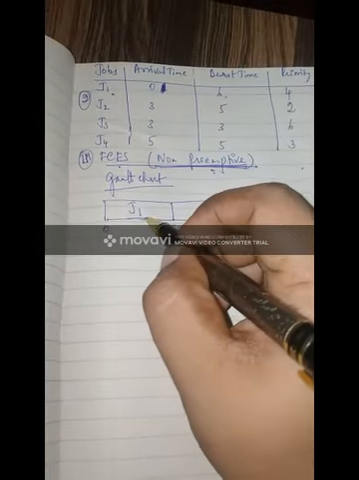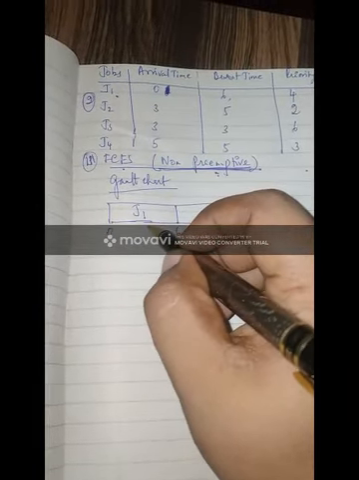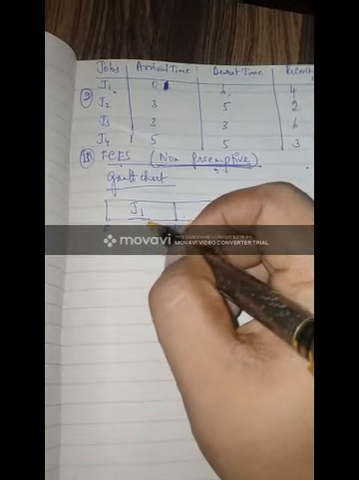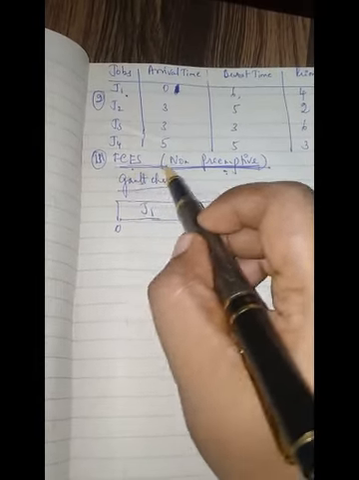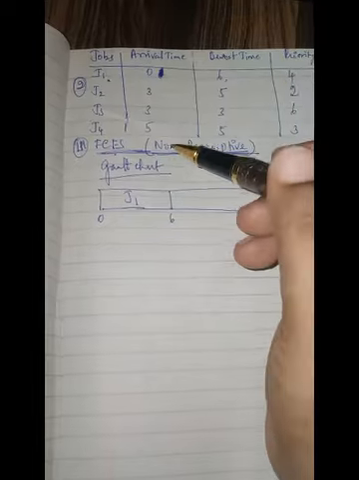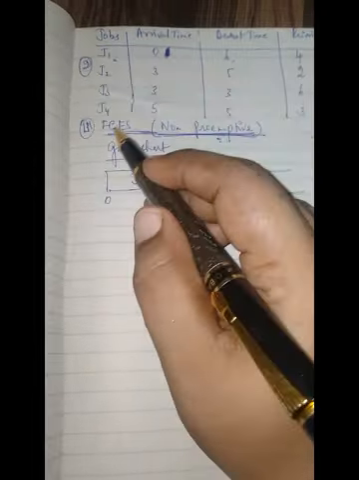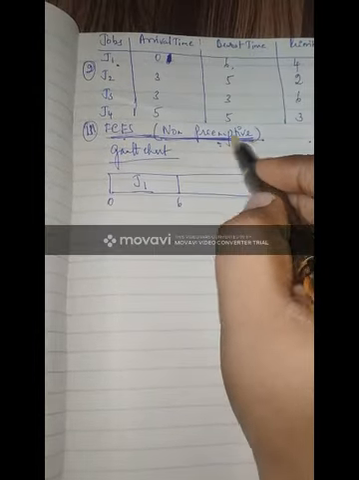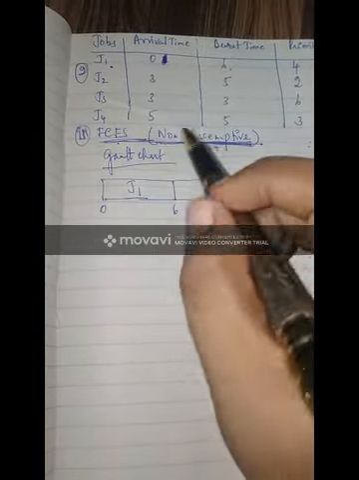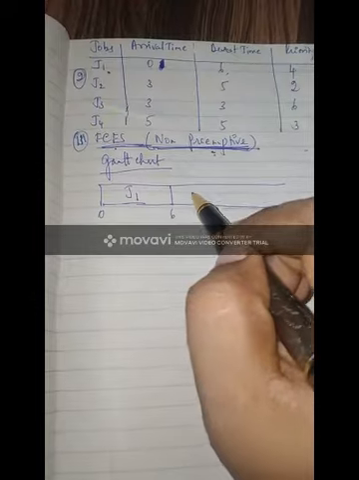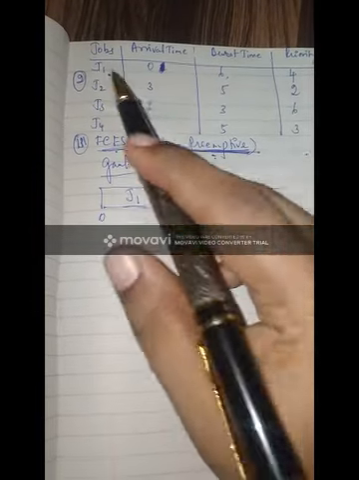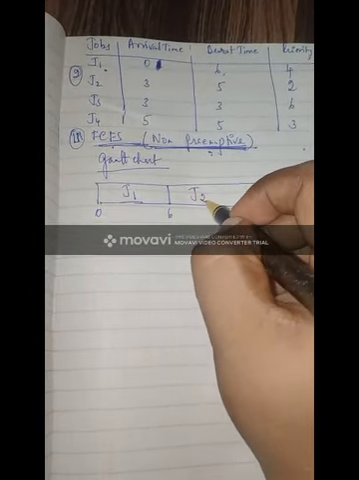If it was preemptive, then at 3 we should have stopped and checked. If it was SRTF or preemptive priority, you should have stopped and checked. But FCFS means non-preemptive, so no need of stopping and checking, just allow the process to execute completely. Then the next process in the order is J2.